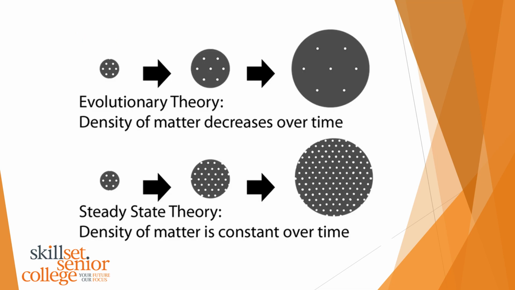So what are the two theories? Well, the top theory here is the evolutionary theory, or the Big Bang theory, that density of matter decreases over time. I'll explain that in a little second. And the steady state theory describes density of matter as constant over time. The reason it's called steady state is they basically believed that everything in the universe was constantly being created at a steady, constant, uniform rate. Big Bang suggests not really. Everything was created at the start, and from that, things moved out and dispersed, and there are uneven distributions of mass and matter over time.